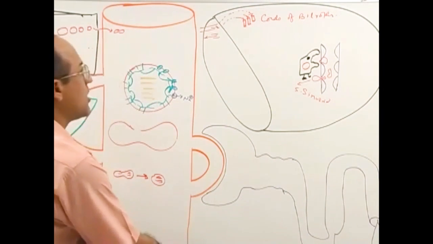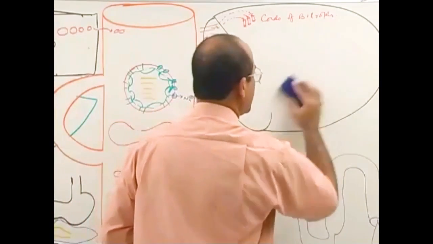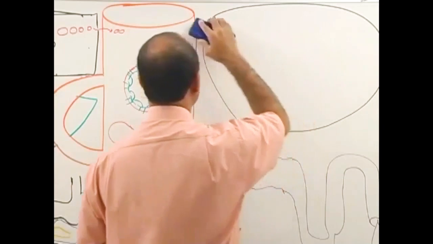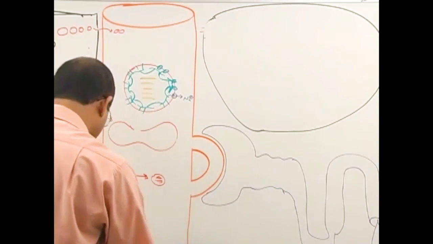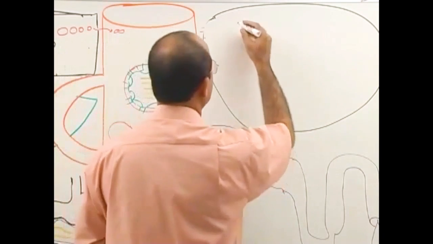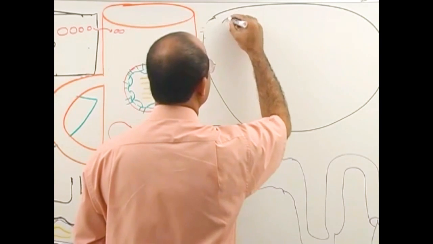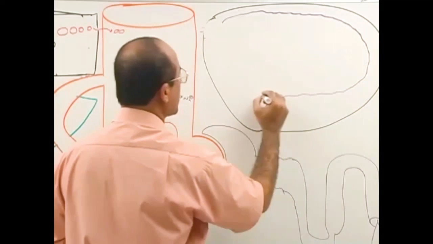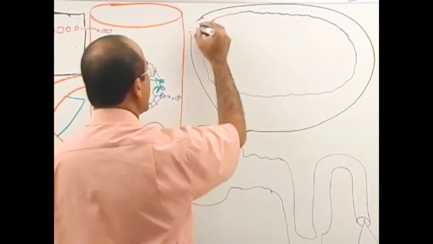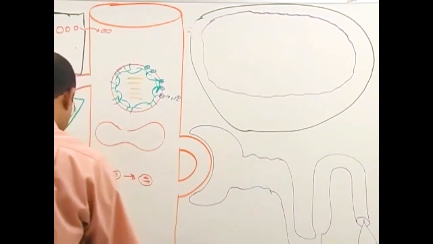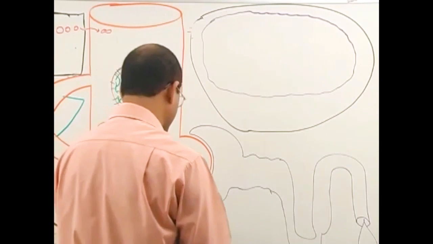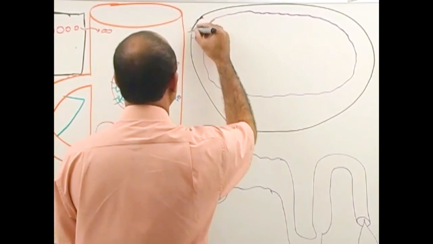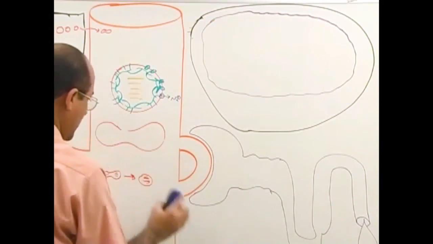Now we have to talk about what happens to a red blood cell within the macrophage. So this is your spleen, and in the spleen, I'm going to draw one macrophage. And we'll see when a red blood cell is taken by the macrophage, what really happens to it.